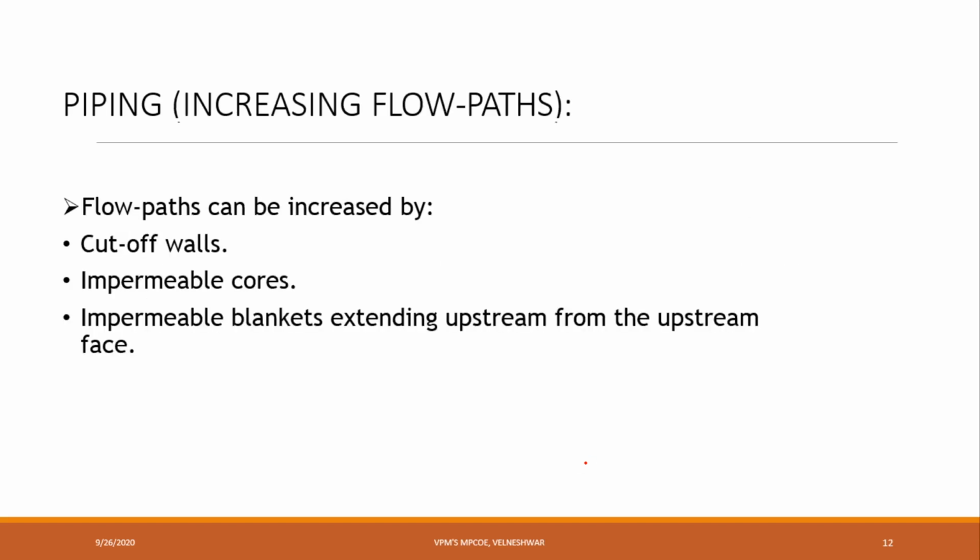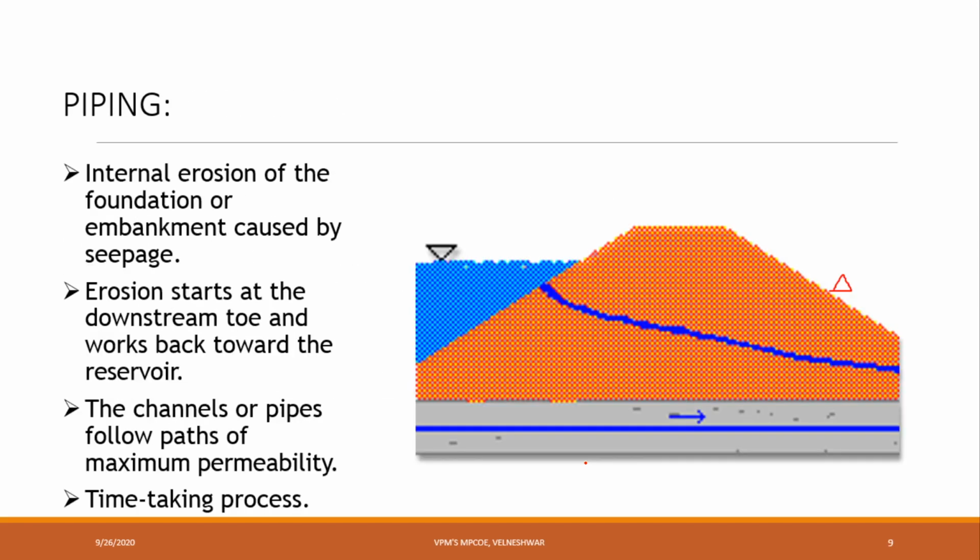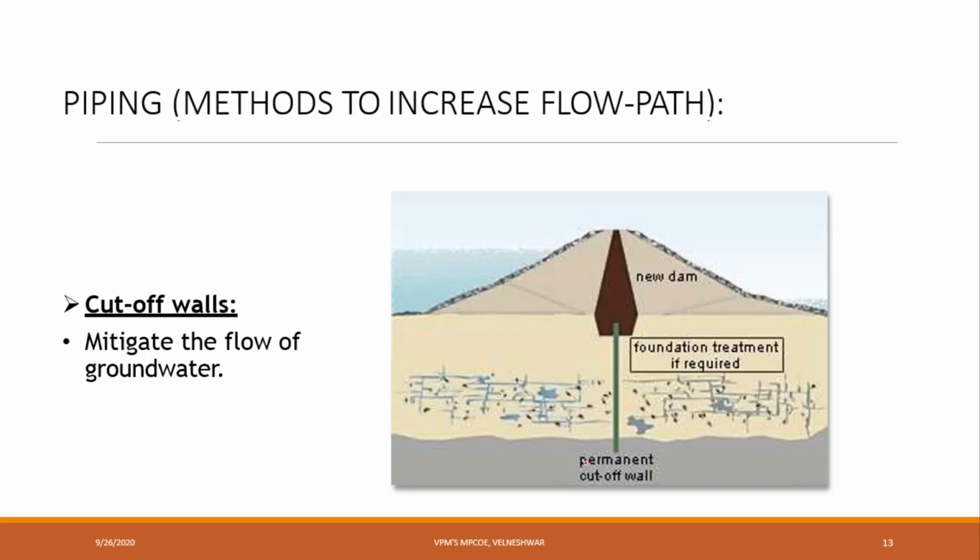Increasing flow paths: flow paths can be increased by cutoff walls. Next, an impermeable blanket extending upstream from the upstream face. Generally, cutoff walls means, see here, at some location the wall has been cut and piping has been provided. Like this. Next, methods to increase the flow path. Cutoff walls. Here you can see the cutoff wall, which mitigates the flow of groundwater. This is nothing but a permanent cutoff wall.